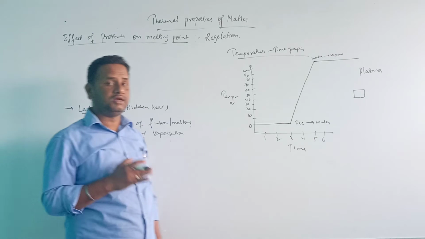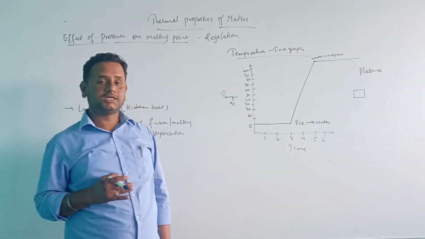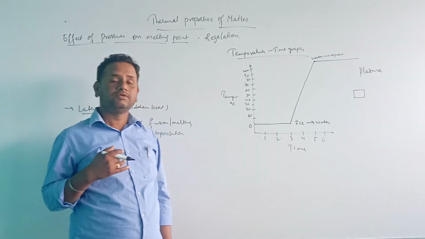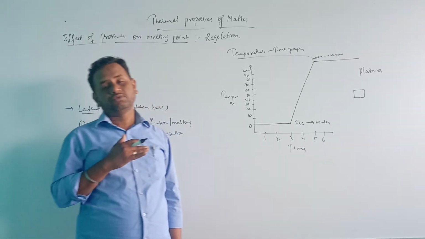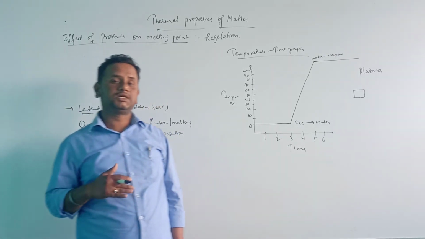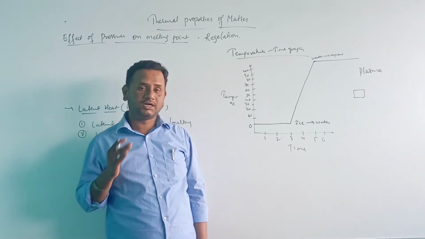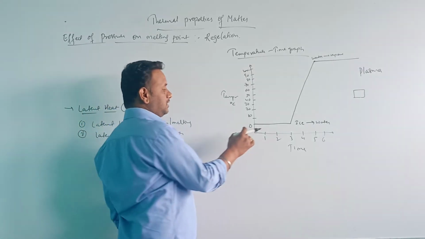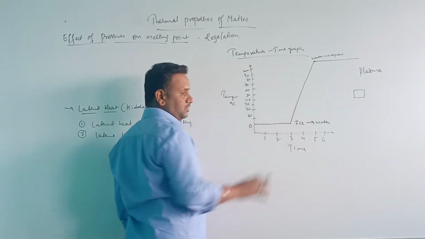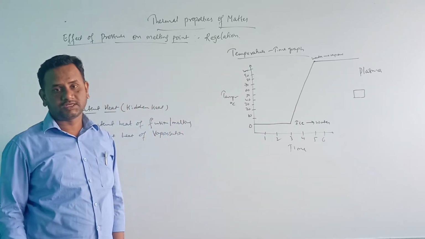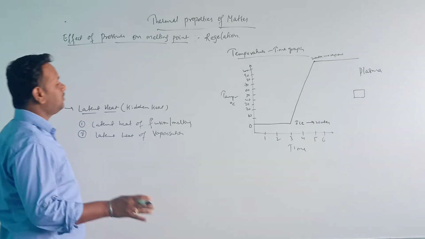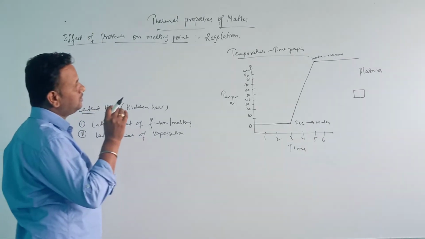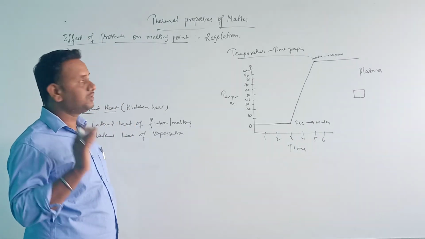From this we have learned that whichever substance is converting from one state to another, during that process the temperature remains constant. That is what we came to know from the temperature-time graph.